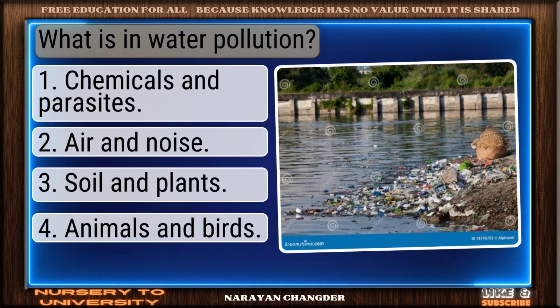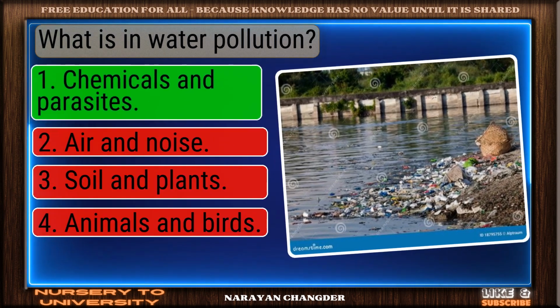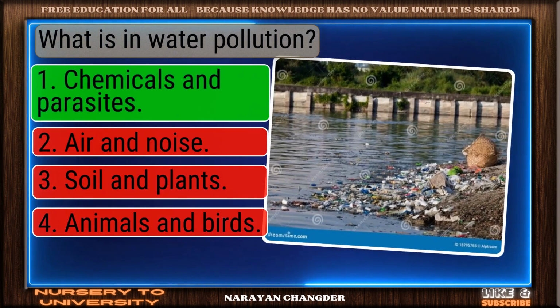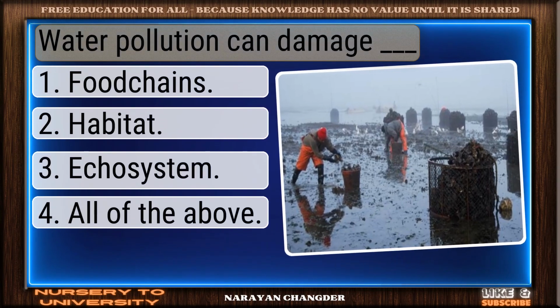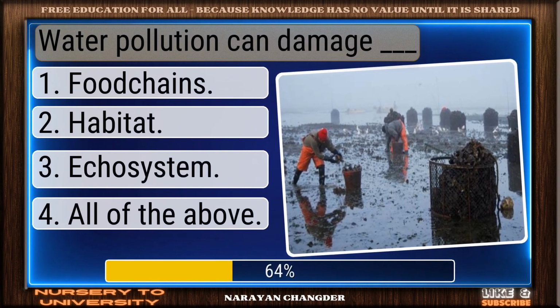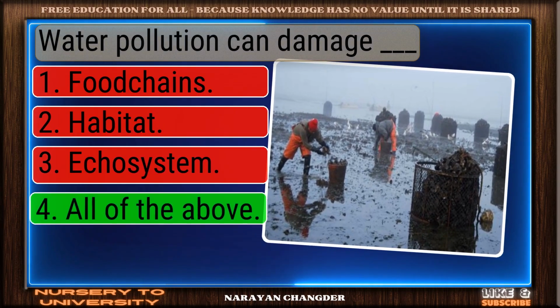What is in water pollution? Exactly. Chemicals and parasites make sense, and it is the right choice. Water pollution can damage dash. Excellent. All of the above is a brilliant choice.